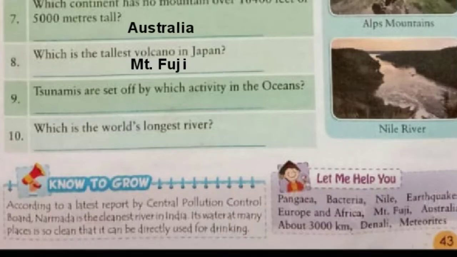Now let's see question number 8. Which is the tallest volcano in Japan? Yes, I guess you know this answer. Yes, you are absolutely right. It is Mount Fuji. Now let's see question number 9. Tsunamis are set off by which activity in the oceans? Yes, you are right. It is earthquakes.